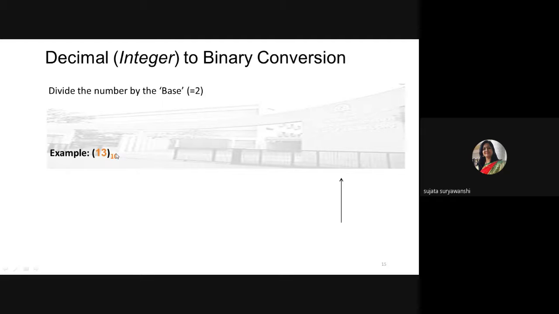Because we can see 10 written, the base of that number system. So the base is 10, which means this number is a decimal number.